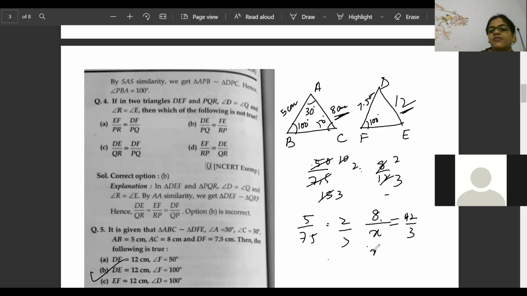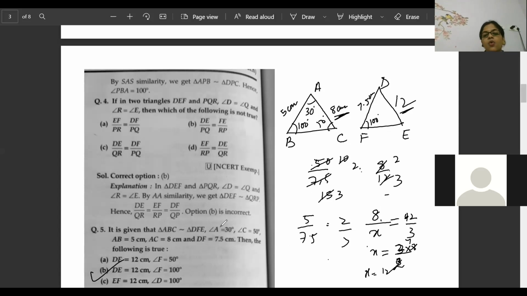So what will this number become? x is equal to 3 by 2 into 8. So 2 fours are 8, so 3 fours are 12 will come. Okay, beta. But the correct answer is this only. The correct answer is option 2 only.